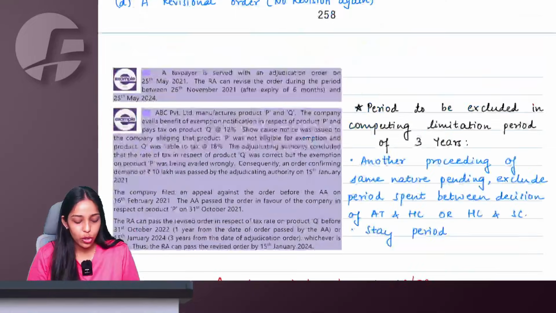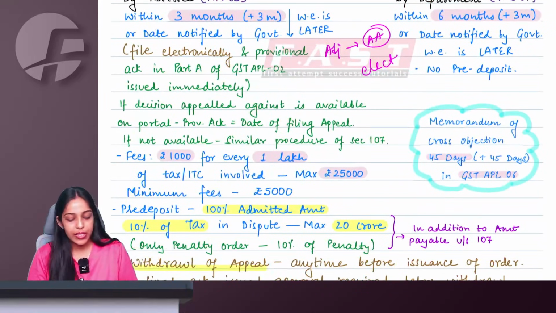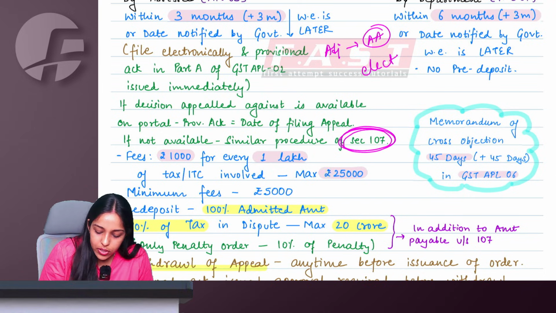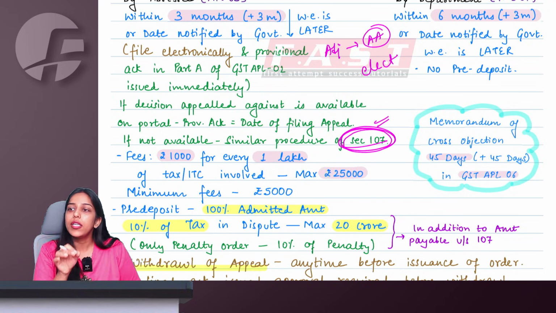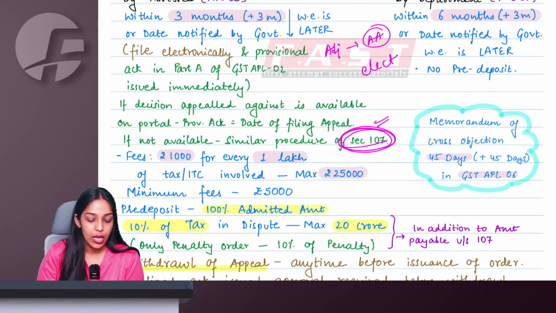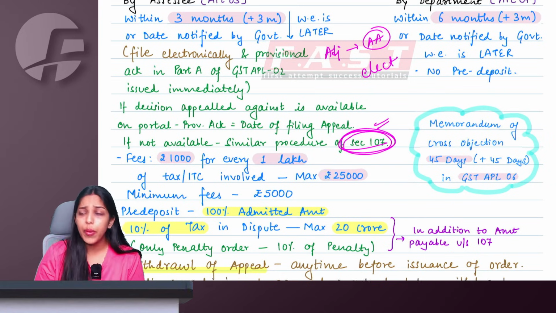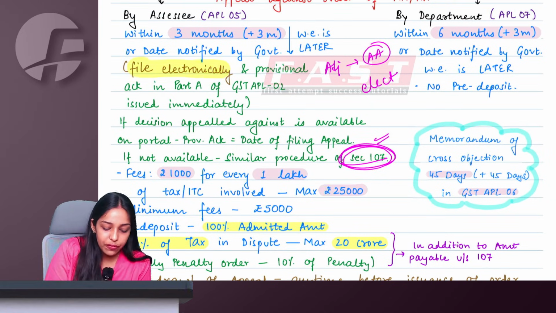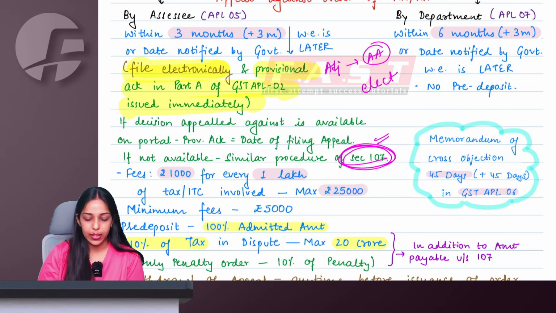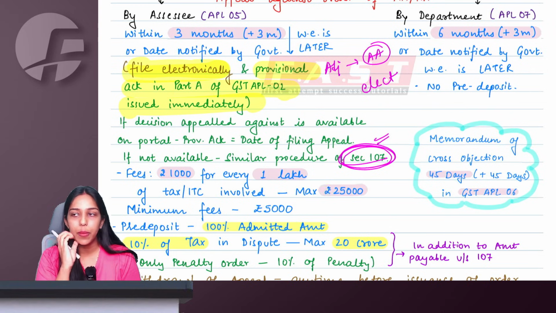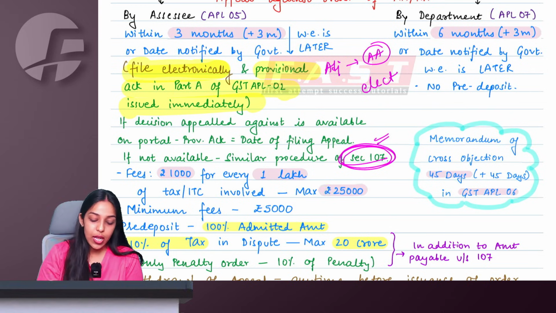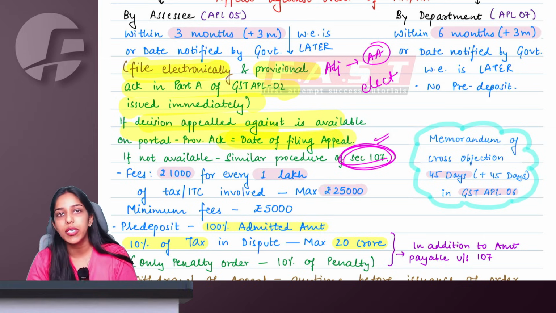Now, when you go to the appellate tribunal, the government is saying that the entire same procedure, just like section 107, will be applicable here also. This is the only amendment. So when I go to the appellate tribunal, I will file the appeal electronically and a provisional acknowledgement will be issued to me immediately. If this decision is available on the portal, meaning I am making electronic appeals, the date of filing appeal will be my date of provisional acknowledgement only.